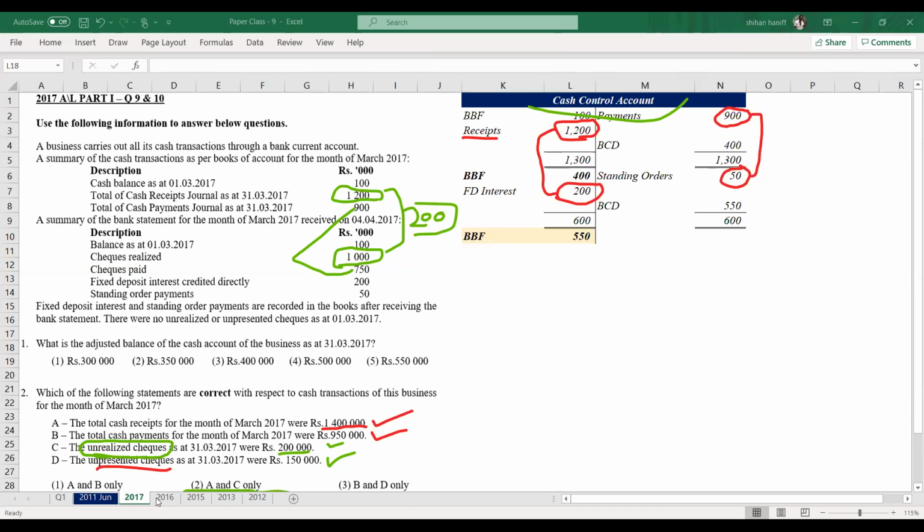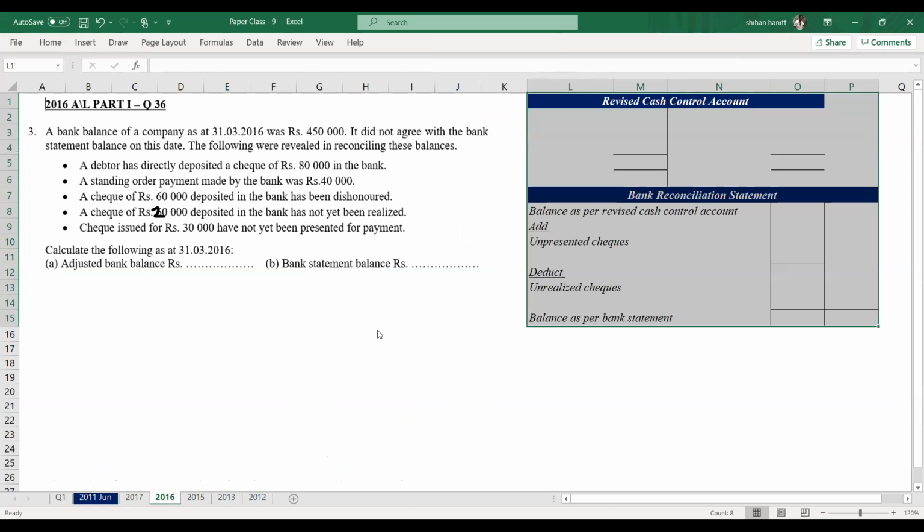Right. Now 2016 paper. The bank balance of a company as at 31st March 2016 was 450,000. It did not agree with the bank statement balance on this date. The following were revealed in reconciling these balances.